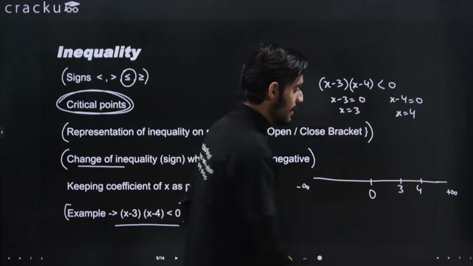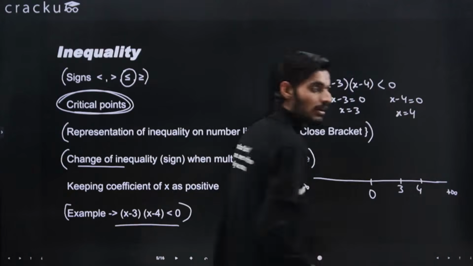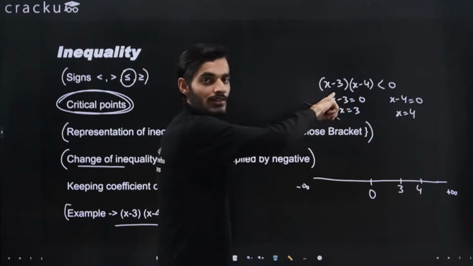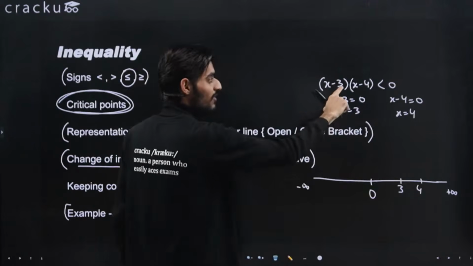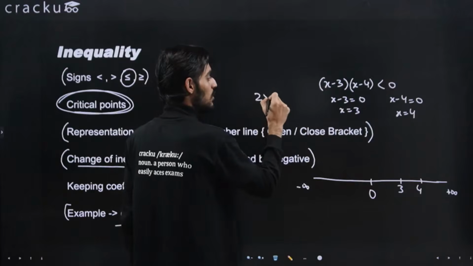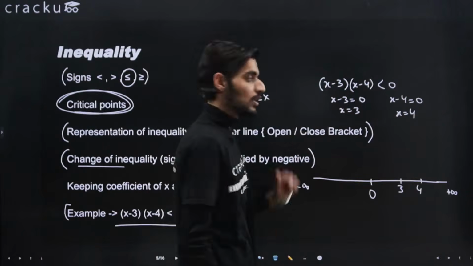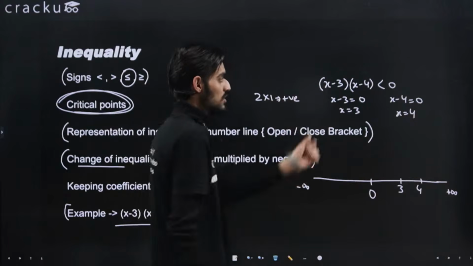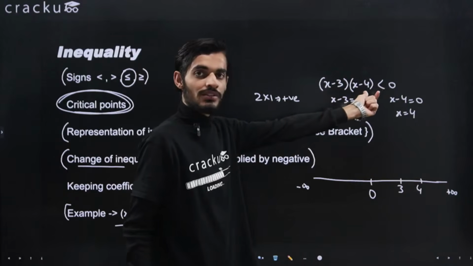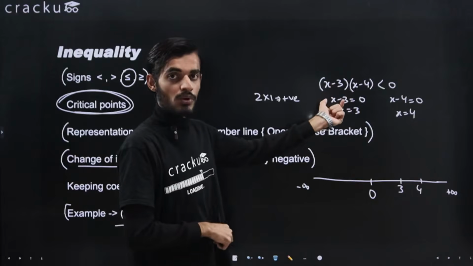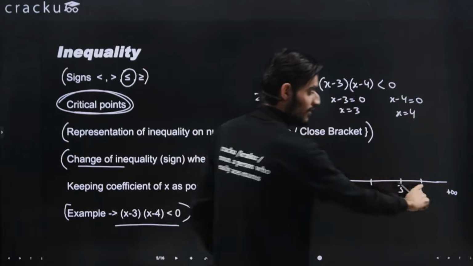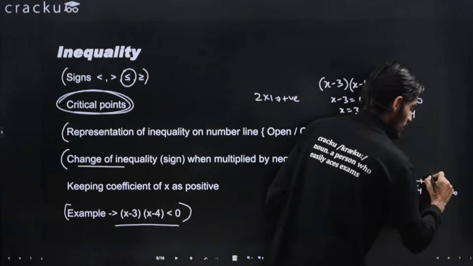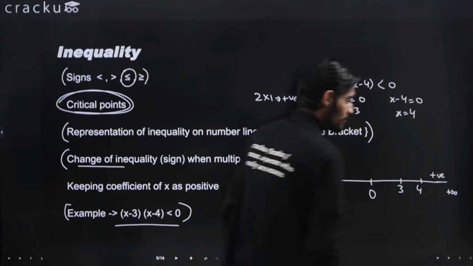Now I need to put some values from the number line and see whether the term is positive or negative. If I take any value that is greater than 4, let's say 5 or 6, I'm taking the value as 5. If I put 5 in the equation, what I will get here is 5 minus 3 is equal to 2 multiplied by 5 minus 4 is equal to 1. So that is a positive number, right? Because this is positive and this is also positive, so the product will also be positive. So whatever value I put greater than 4, the result will always be positive.